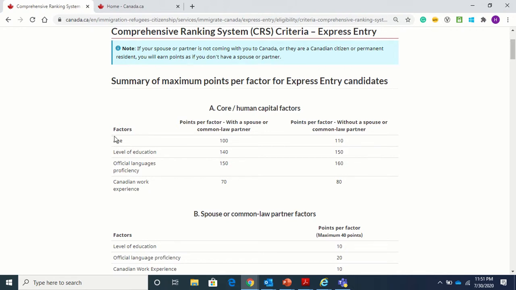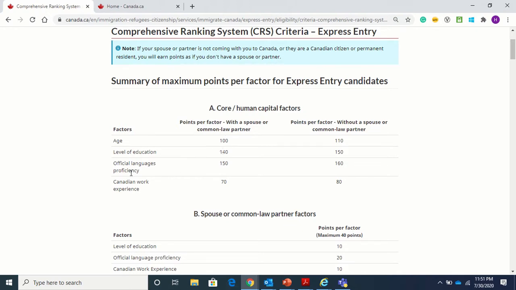If we visit each factor, we see that age gives you a maximum of 100 points if you're coming with your spouse. This column is if you're applying along with your spouse, and this one is if you're applying individually, that is single. For level of education, you can get a maximum of 140 points if you're applying with your spouse. The maximum points you get are for a PhD or doctorate degree. Likewise, you can gain points here.